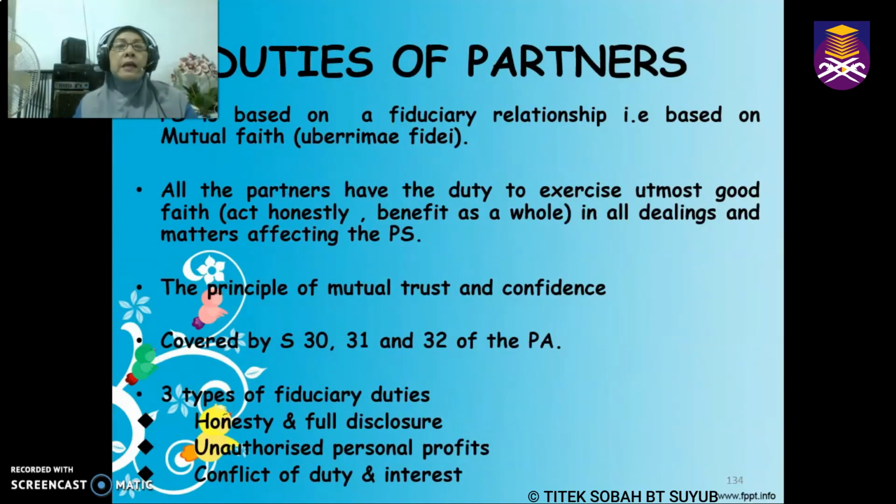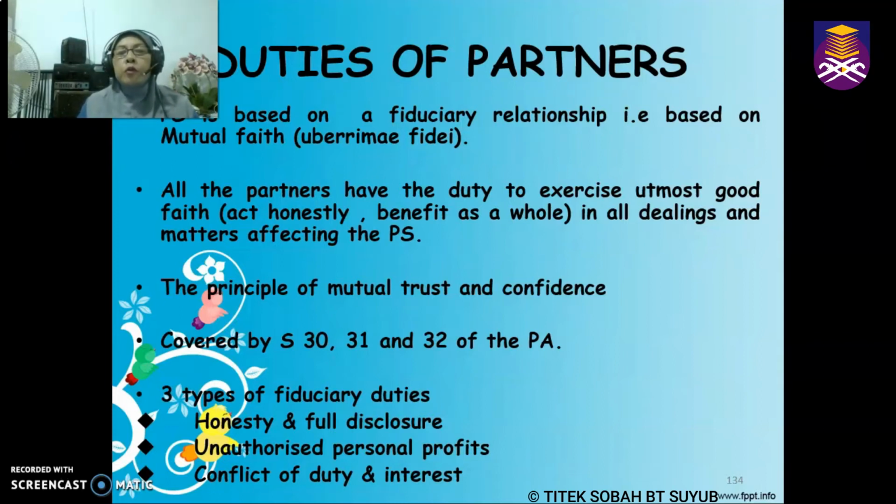Okay, now let us have a look at the duties of partners. Partnership is based on a fiduciary relationship, meaning it's based on mutual faith between each other. This is based on the utmost good faith between the partners, meaning they have to act honestly so that it will benefit the whole firm in all dealings and matters affecting the partnership.